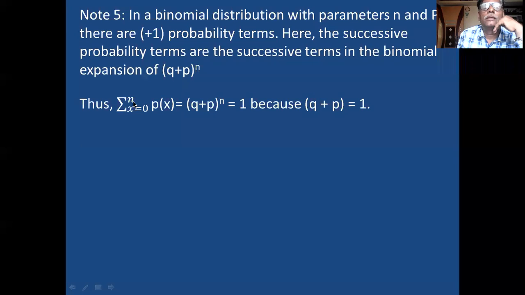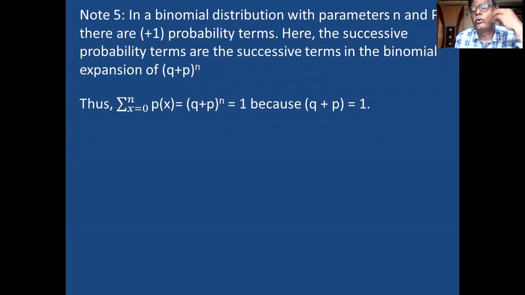And here this is the equation: summation, x running from 0 to n, probability of x is equal to P plus Q raised to N, which is equal to 1, because the P value is less than 1, the Q value is less than 1, and the total of P and Q is always 1.